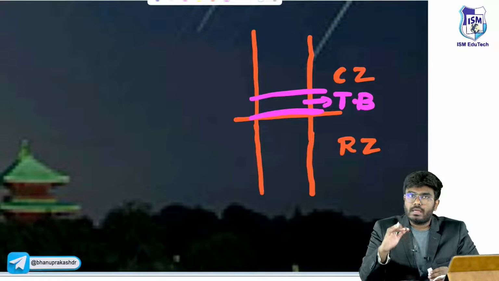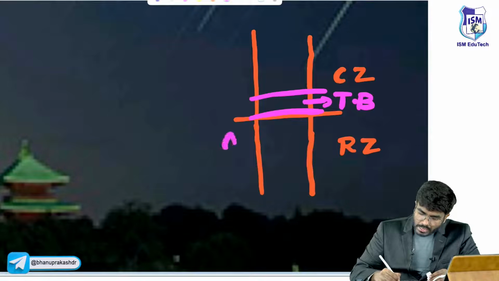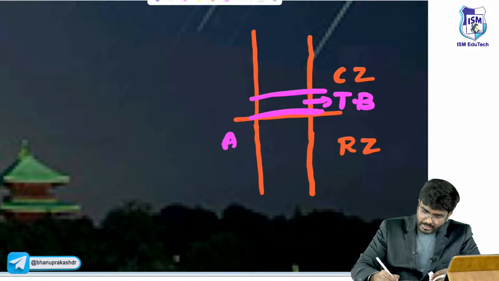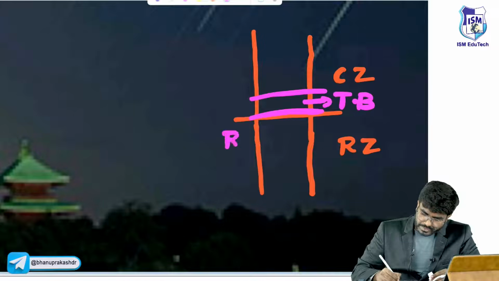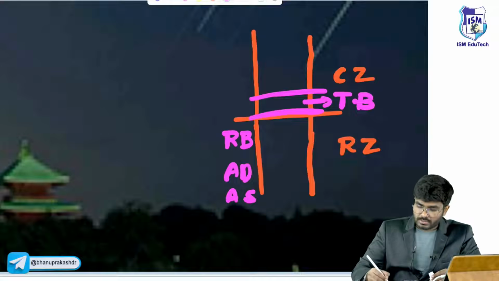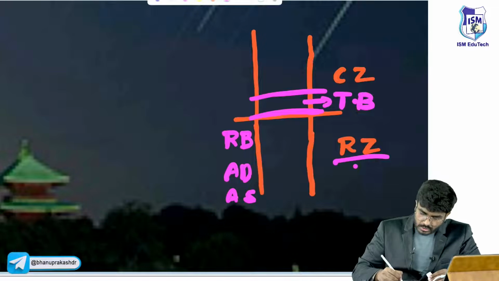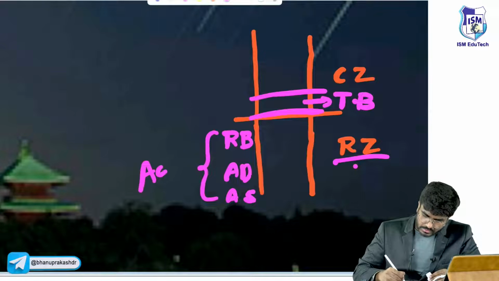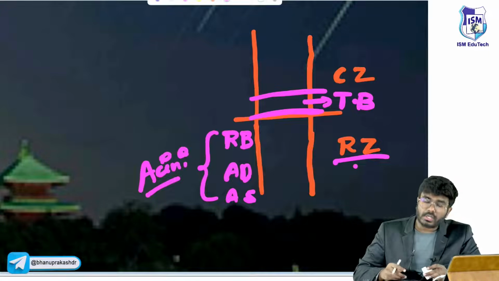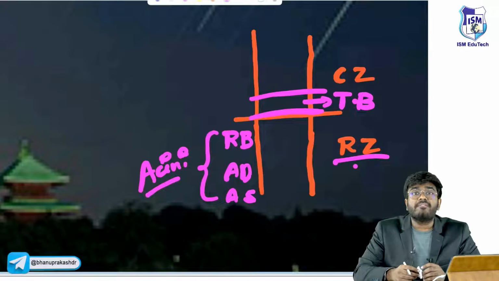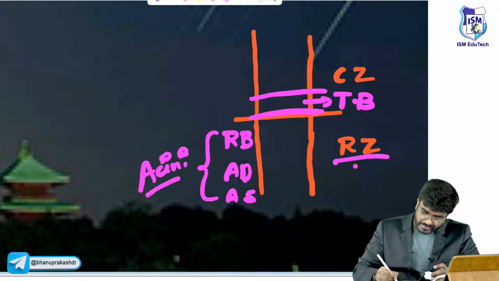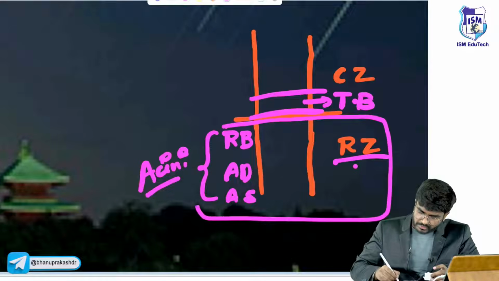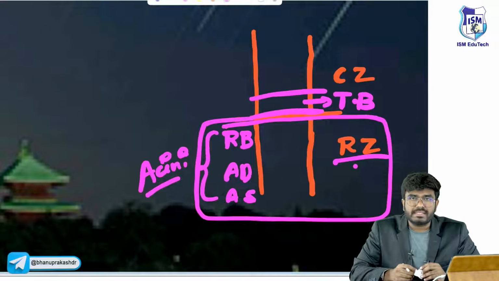Okay. So after terminal bronchiole, what do we have? Alveolar ducts, respiratory bronchioles, alveolar sacs. Okay, respiratory bronchioles, alveolar ducts, alveolar sacs. So this is the respiratory zone, sir. All these three together are called what? Acini. So emphysema is going to affect this part, the acinar region.